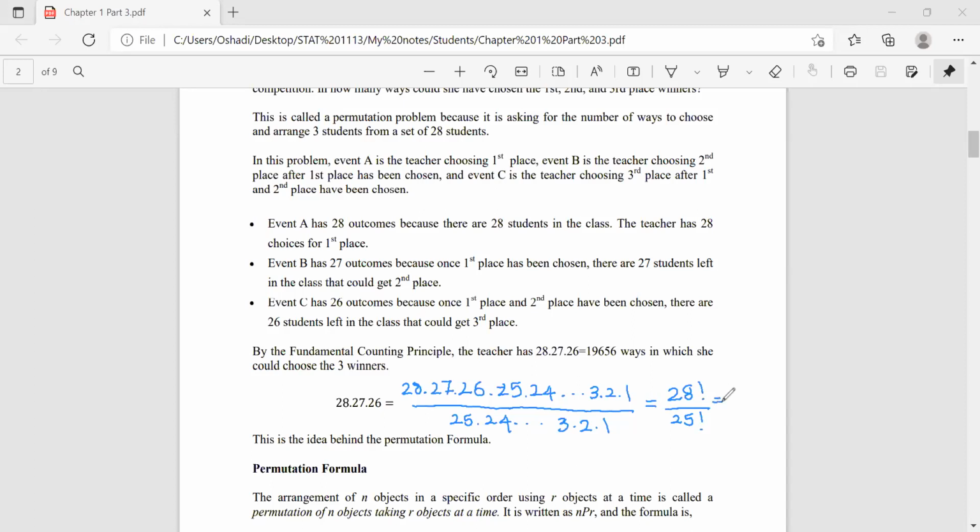And I can write this as 28 factorial by 28 minus 3 factorial. So nothing has been changed, right? So this is the idea behind the permutation formula. So the fundamental counting rule can be used as the base of the permutation formula, okay?